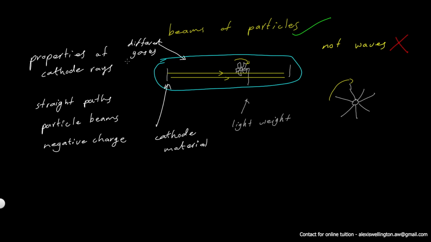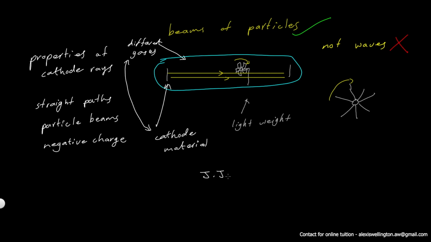Now these two observations, not seeing any difference between the generated cathode rays by changing the gases inside, and also by changing the cathode material, led to the conclusion that these particle beams, which are cathode rays, were fundamental to all the metals, all the material, and do not depend on the type of material we use.